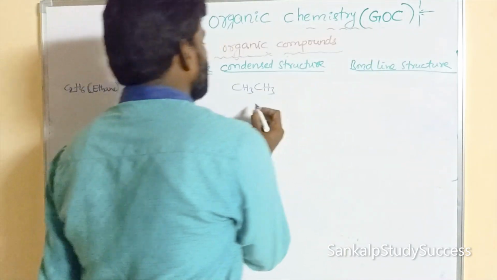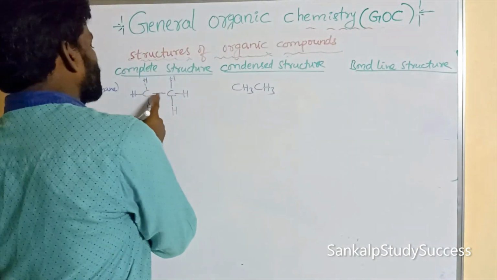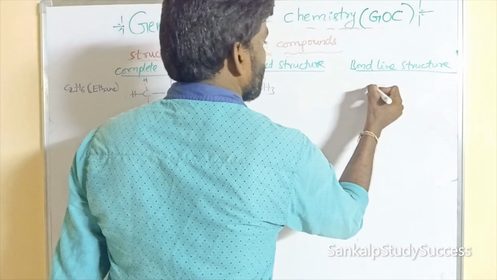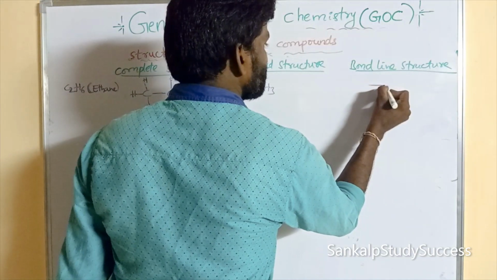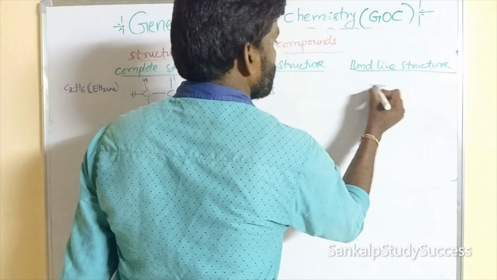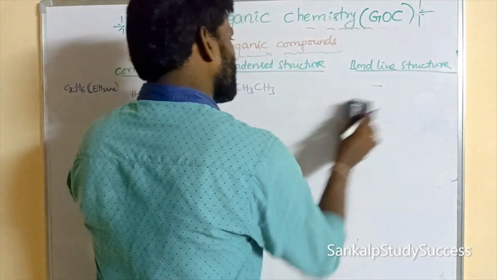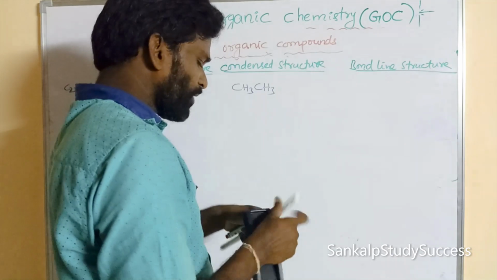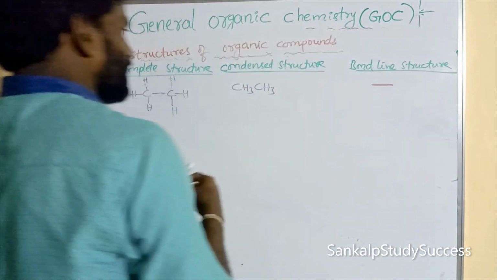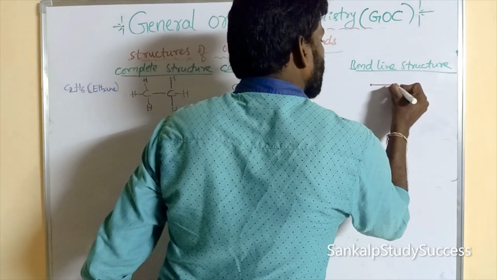Okay, listen to me. Here are two carbons, separated with one bond. That means one line. One bond can be represented by one line. The end point of a line is said to be a carbon.